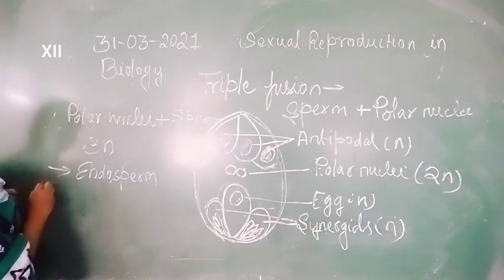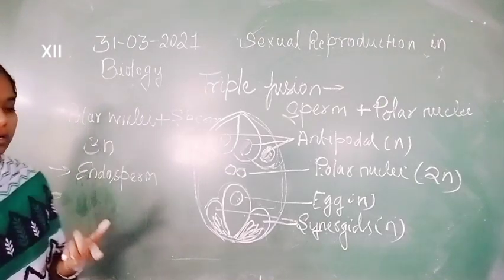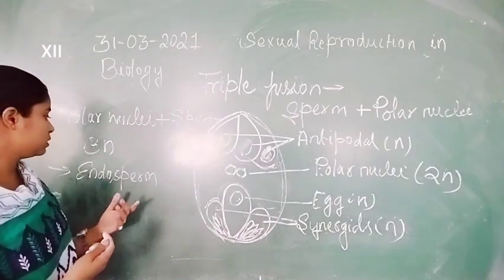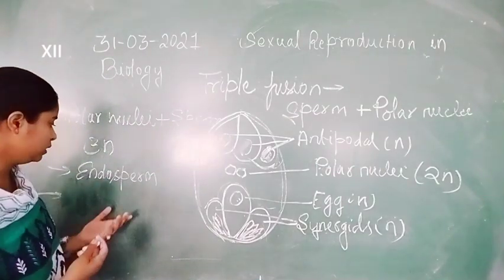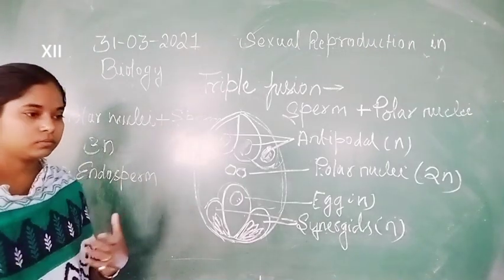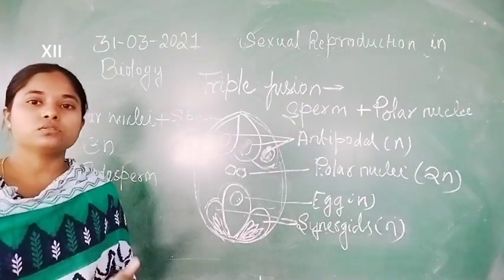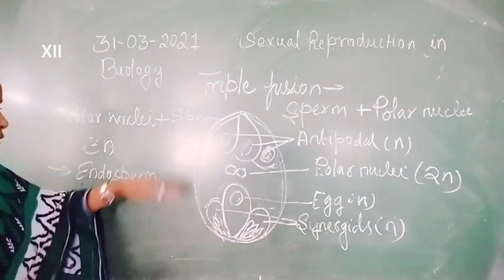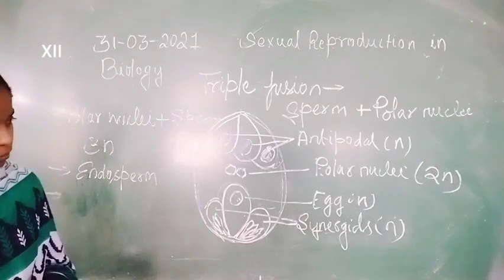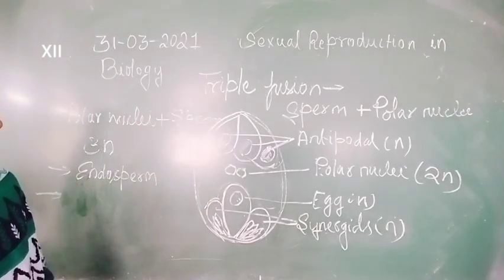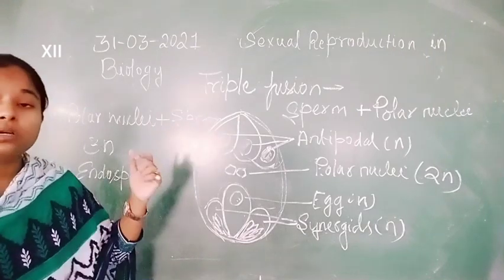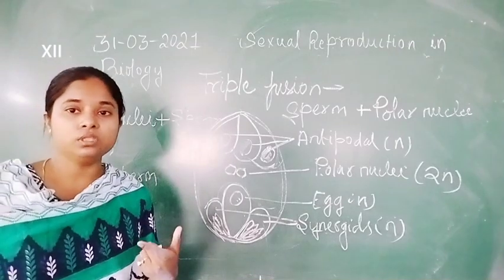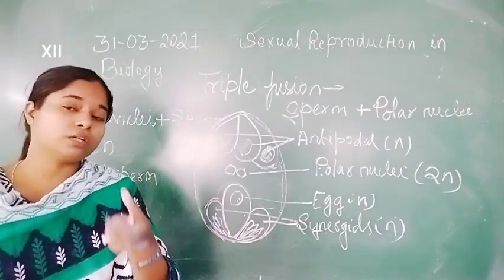That endosperm is formed by karyokinesis, and sometimes also formed by cytokinesis. So karyokinesis is followed by cytokinesis. Now let's move to the second. The first is the fusion with sperm. The sperm fuses with the egg to form the zygote, and the zygote is further converted into the embryo.